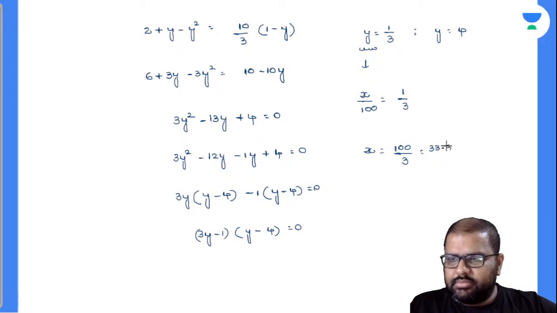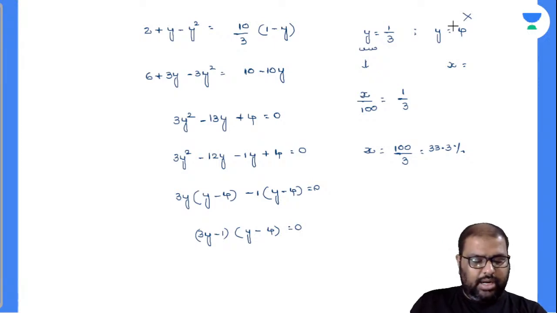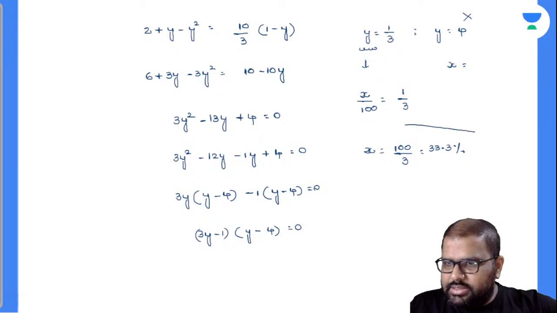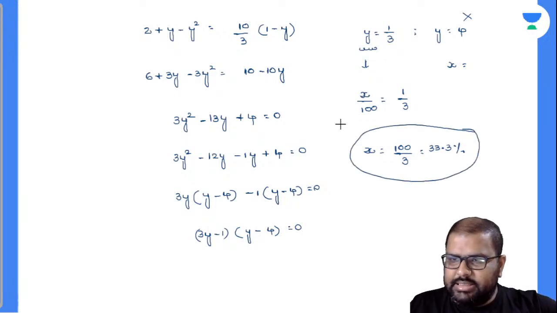33.33%. You can calculate this also, x by 100. So x cannot be more than 100, right? So that's why I cannot take this value there. 400% will not be your value there for sure. x value has to be less than 100 only. So this will be your valid answer, and this is your answer there.